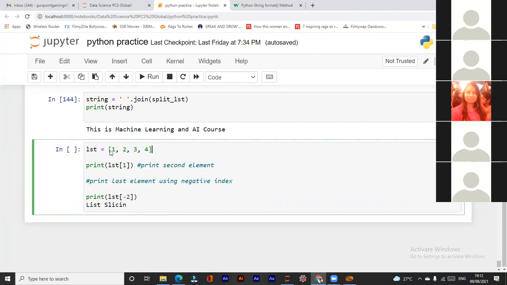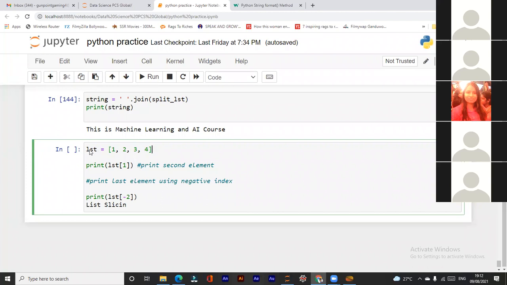See, indexing is nothing but giving a number to a particular item. These are items. If we start from the left side, this is the left side, so if I am starting from left, the index number given to this is 0. This is index number 1, index number 2, and index number 3.